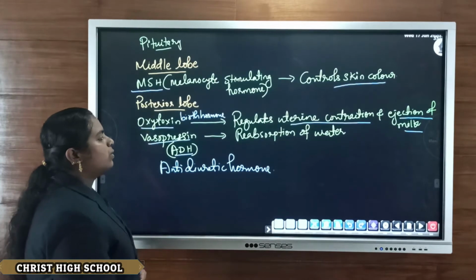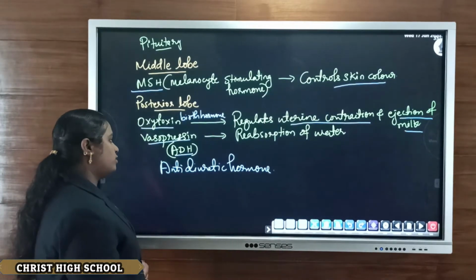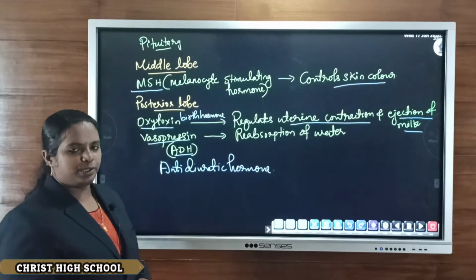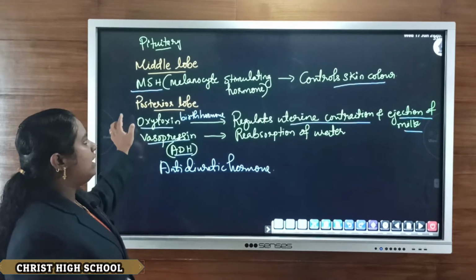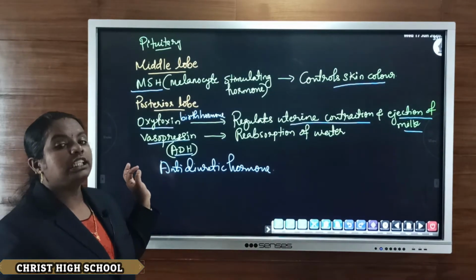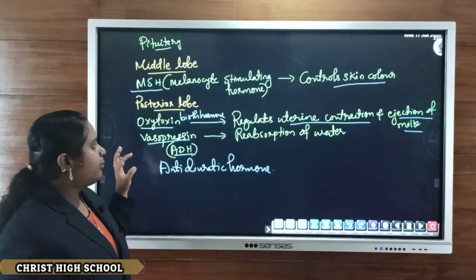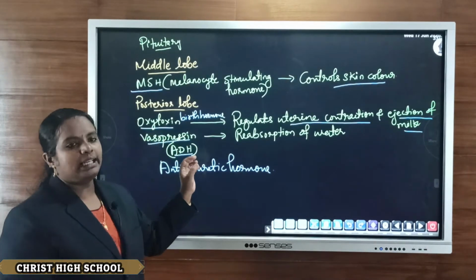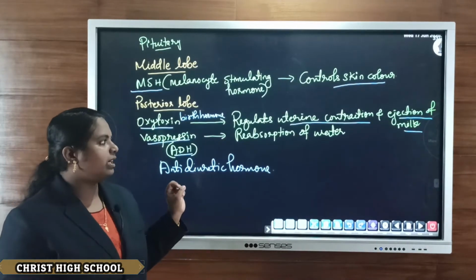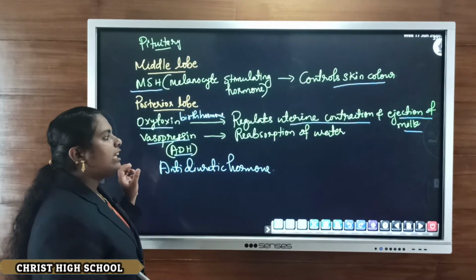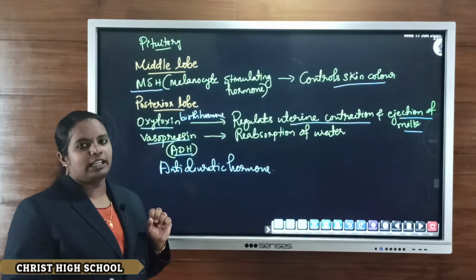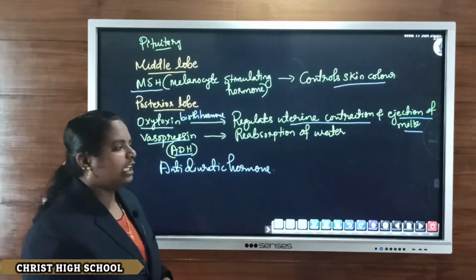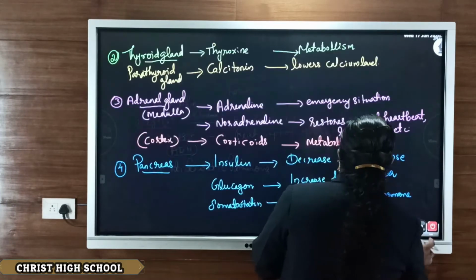The reabsorption of water is mainly controlled by vasopressin or ADH, which is secreted from the posterior lobe of the pituitary. The middle lobe secretes melanocyte stimulating hormone, which controls skin color. The posterior lobe has two secretions: oxytocin, which regulates the contraction of the uterus or pelvic muscles at the time of delivery and helps in the ejection of milk from mammary glands, and vasopressin or ADH, which mainly helps in the reabsorption of water from urine.